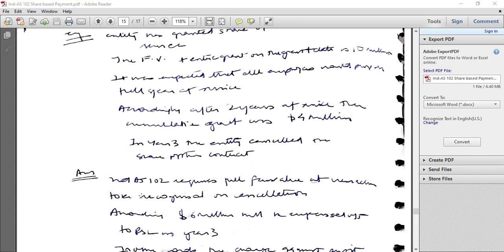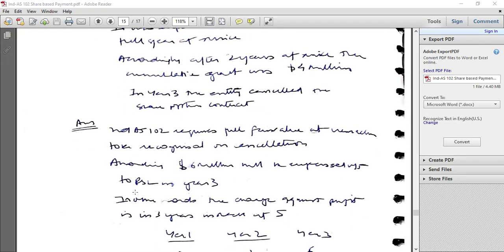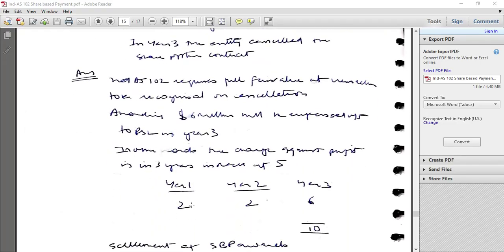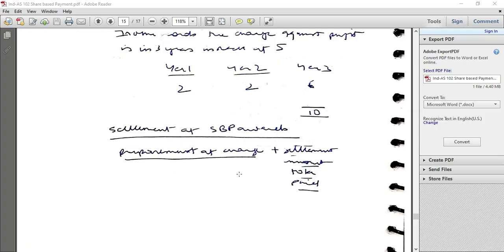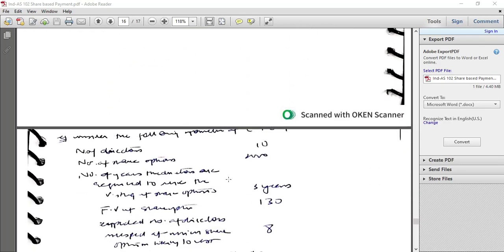How would it be dealt with as per Ind AS 102? In year one, 2 would be charged. In year two, 2 would be charged. The total value is 10. So 10 minus 4, that is 6, would be charged in year 3, which is the cancellation charge, which leads to preponement of expense. So the entire 6 would be charged. If there is a preponement of expense or settlement of share-based payment awards, then there would be a preponement charge.